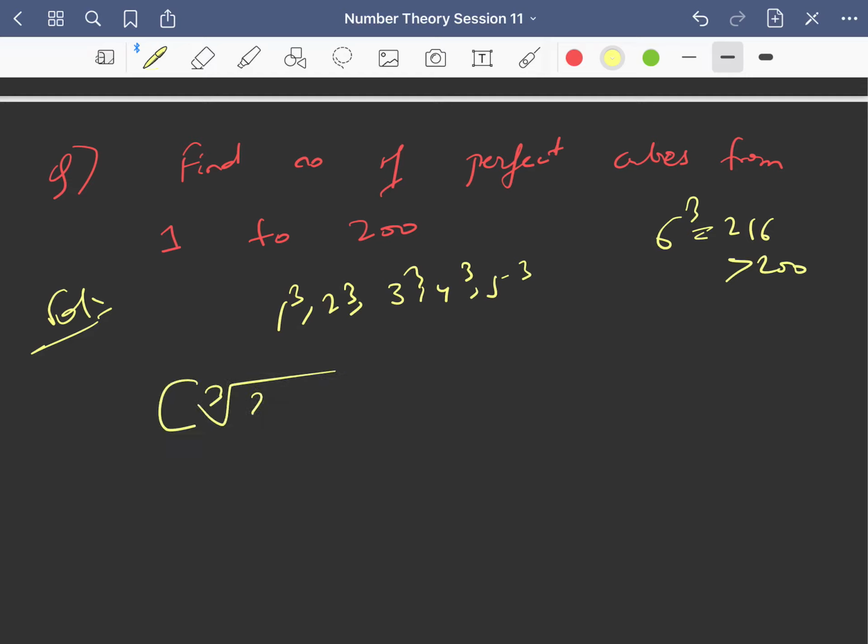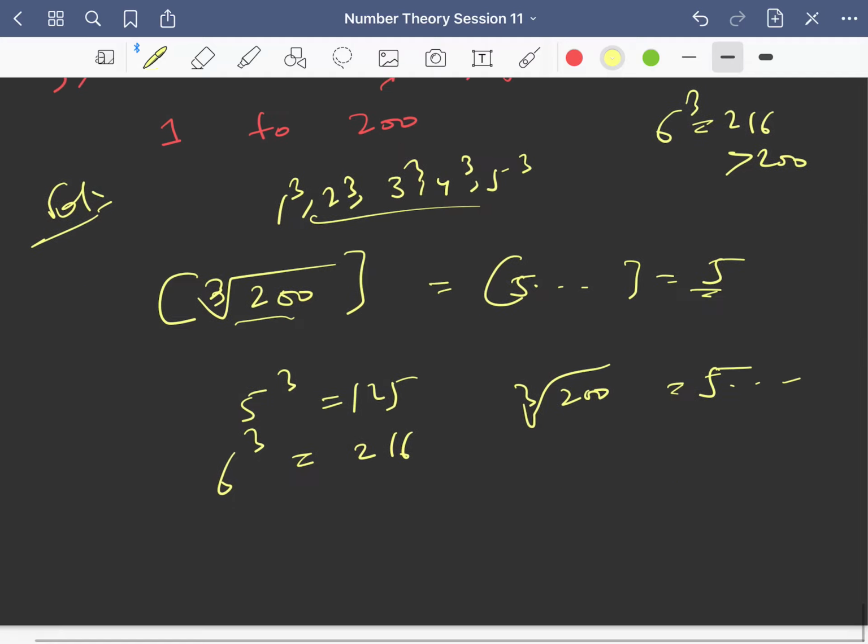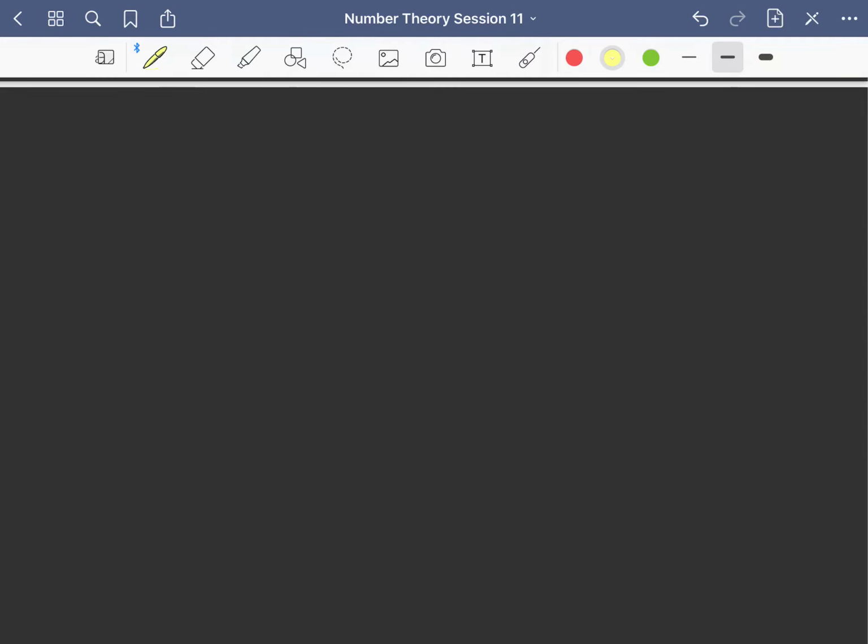So this is also nothing but greatest integer of cube root of 200. Cube root of 200 is 5 point something, because 5 cube is 125, 6 cube is 216. So this is greatest integer of 5 point something, that is 5. You will have 5 such numbers, right?